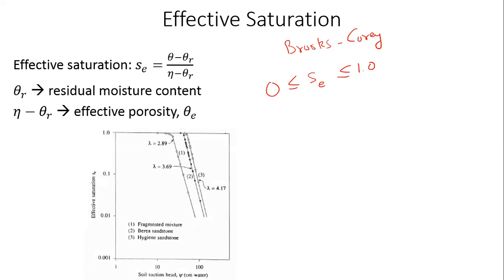When you do that, on a log scale, you find that for different soil samples, effective saturation as a function of soil suction head seems to fall along a straight line. Of course, it's a logarithmic scale, so there's some kind of exponential relationship between soil suction head and effective saturation. This is what was observed by Brooks-Corey.